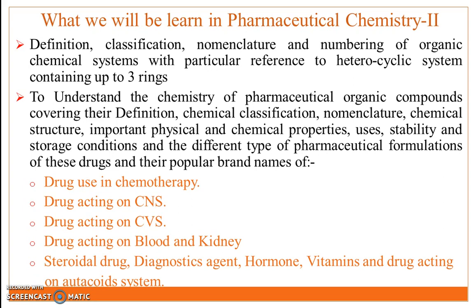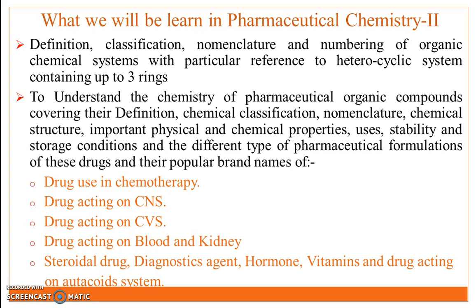Next point is what we will learn in pharmaceutical chemistry second. In pharmaceutical chemistry second we learn definition, classification, nomenclature and numbering of organic chemical systems with particular reference to heterocyclic ring systems containing up to 3-member rings. Next we study the chemistry of pharmaceutical organic compounds covering their definition, chemical classification, nomenclature, chemical structure, important physical and chemical properties, uses, stability, storage conditions, different types of pharmaceutical formulations and their brand names of the following drugs.